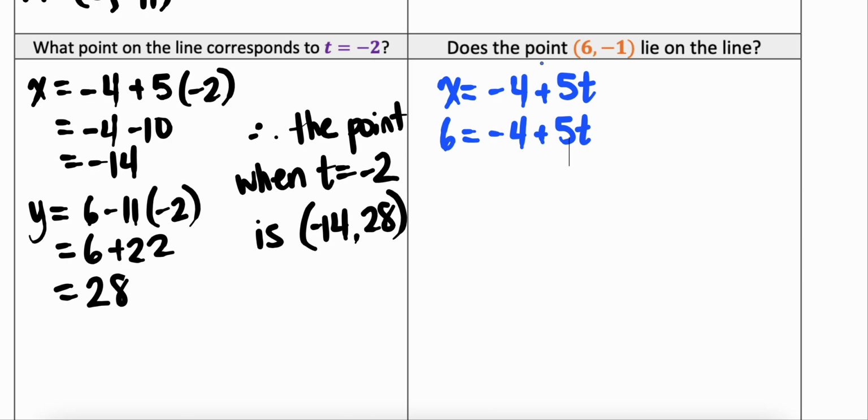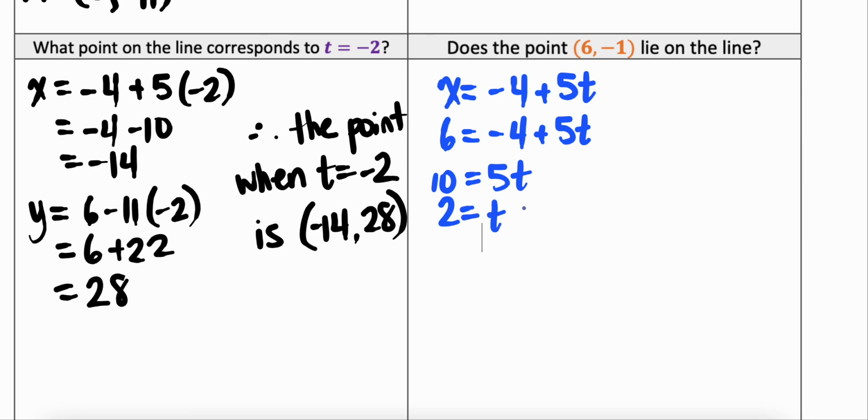If my point lies on the line, then the value that I get for t when I use x should be the same value as what I get when I solve for y. So I'm going to bring the -4 over, that gives me 10. So 10 is equal to 5t, divide both sides by 5, I get t is equal to 2.